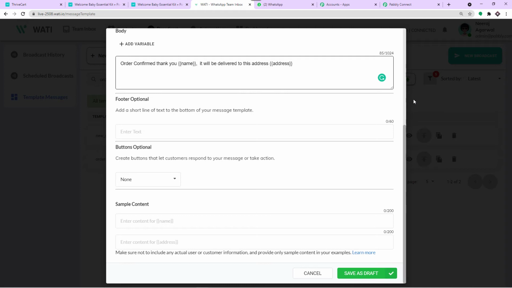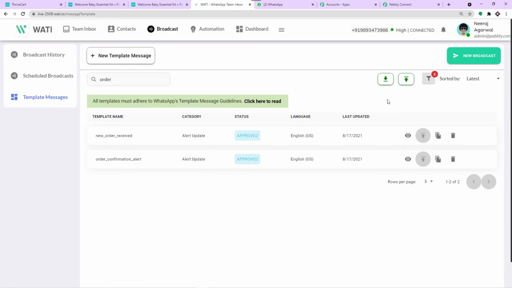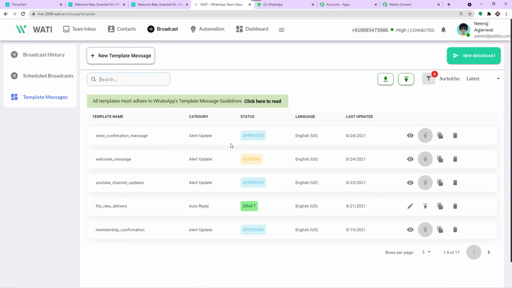After that, you make sure that the template is approved by Facebook. Without getting approved, you really can't send the WhatsApp messages. For instance, let me just show you all the templates. In my case, this particular template is not approved yet. The status is showing as pending. In this case, it is still a draft. And as you can see, this one and this one have been approved by Facebook to send the WhatsApp message.